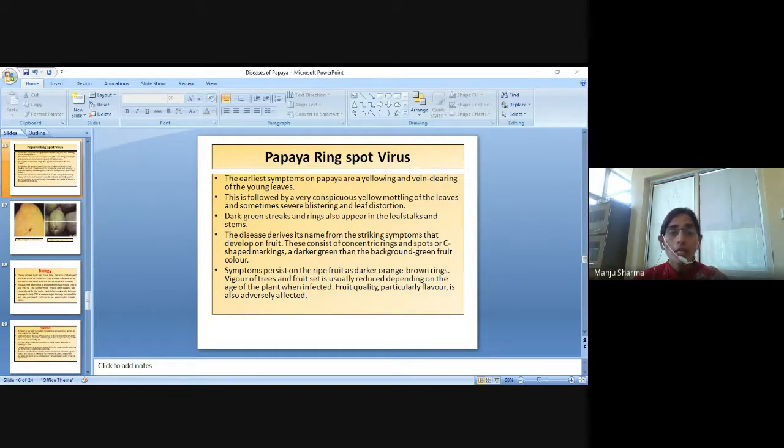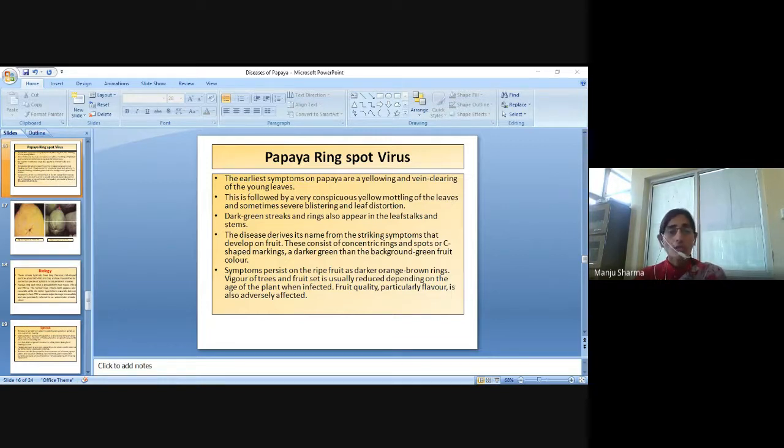The disease derives its name from the streaking symptoms that develop on fruit. These consist of concentric rings and spots or C-shaped markings, a darker green than the background green fruit color.